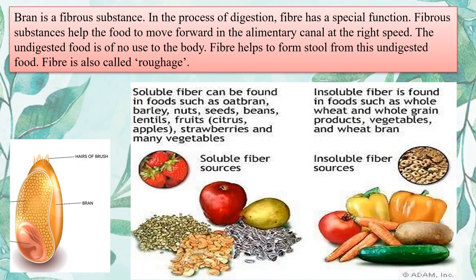Now, bran is a fibrous substance. In the process of digestion, fiber has a special function. Fibrous substances help the food to move forward. Okay. The fibers present in our food help our food to move forward. Now I will give you a very simple example. Where is this fiber present? If you take a piece of date, if we open it and take out the seed, the layer outside the seed looks like white threads, that portion is a very simple example of a fibrous substance.